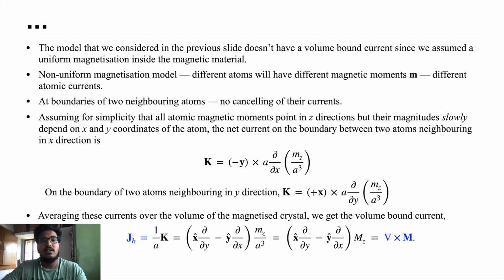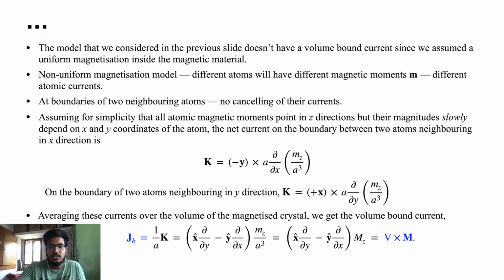Thus the surface current in the x direction due to adjacent neighbors is given by the formula K is equal to minus y, which we saw in the previous slide, capital M cross n cap, where n cap is the normal vector to the surface. Here we are considering the x direction, so the normal is y.